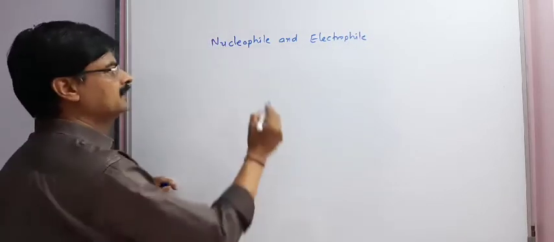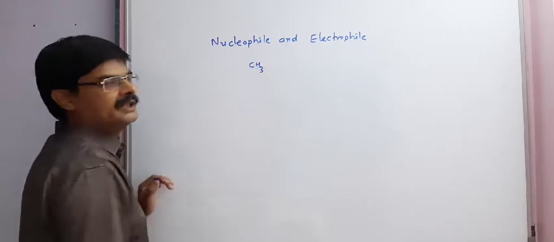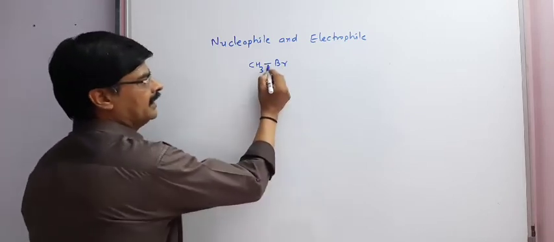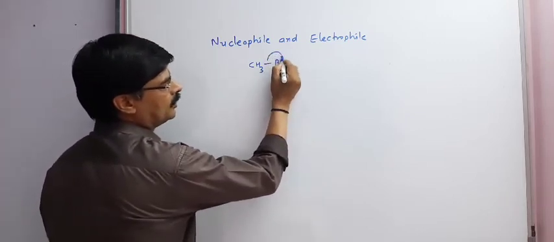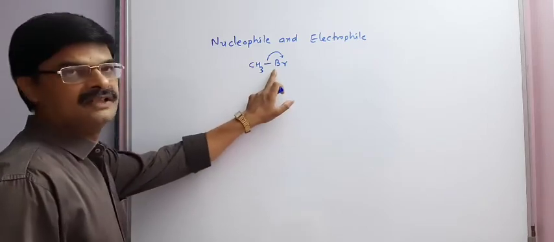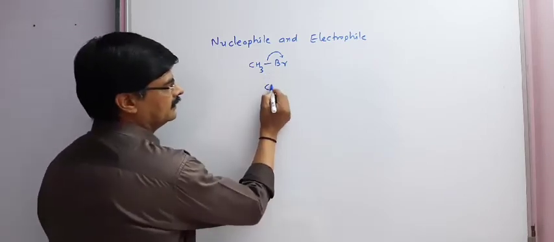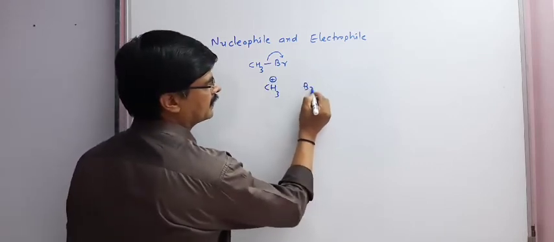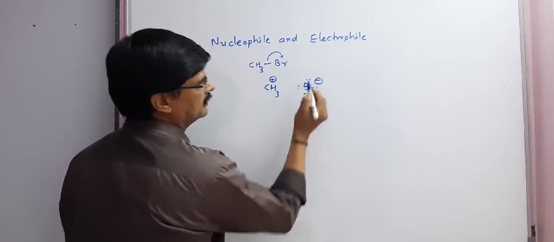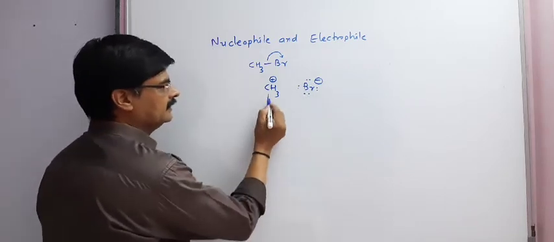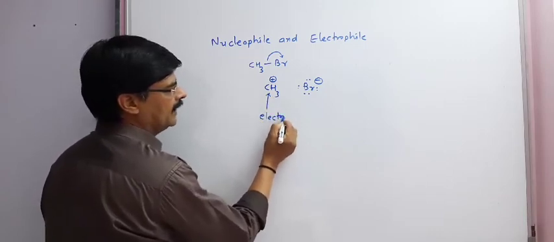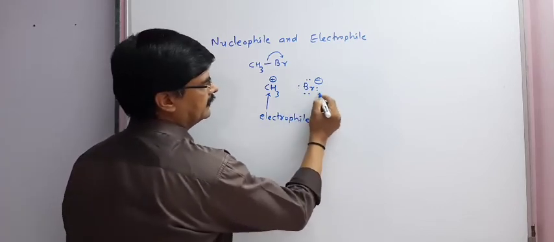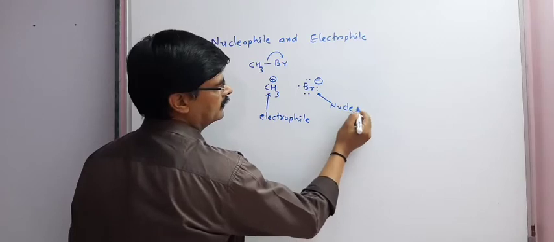Nucleophile and electrophile. Because of the heterolytic fission of a molecule like CH3Br, if Br attracts the electron pair towards itself, then CH3 will become positively charged and Br will become negatively charged. Here, in this case, CH3 is the electrophile and Br is said to be the nucleophile.